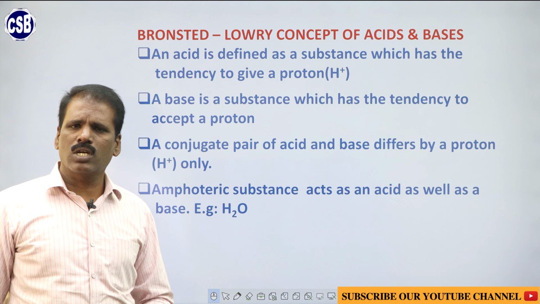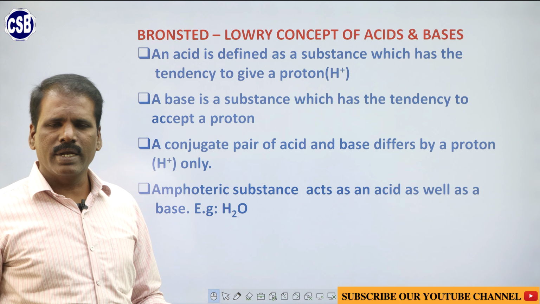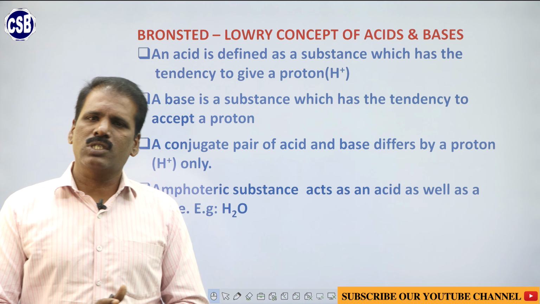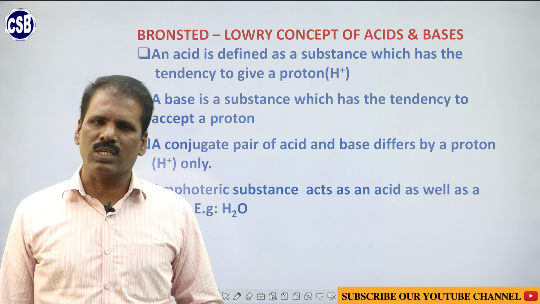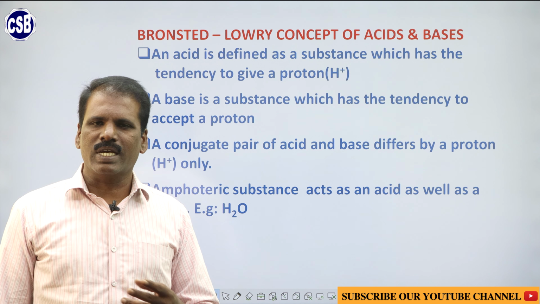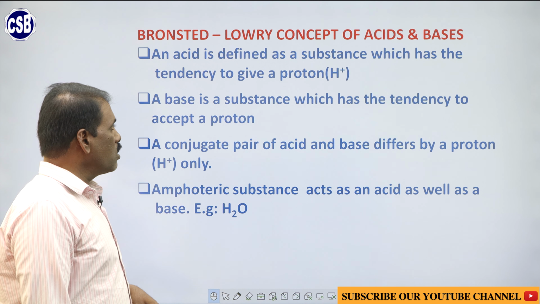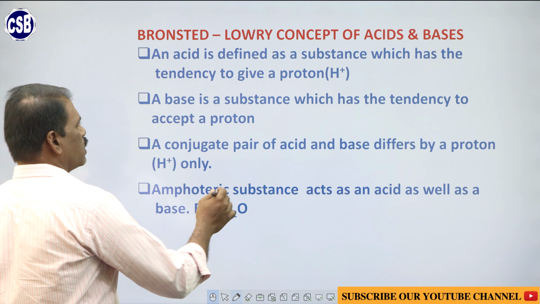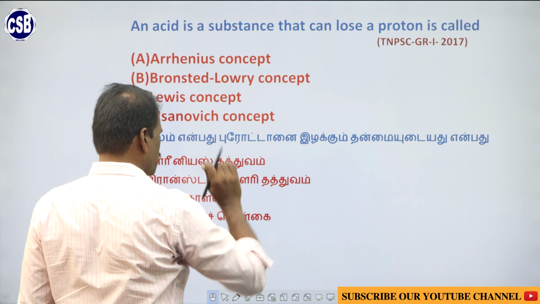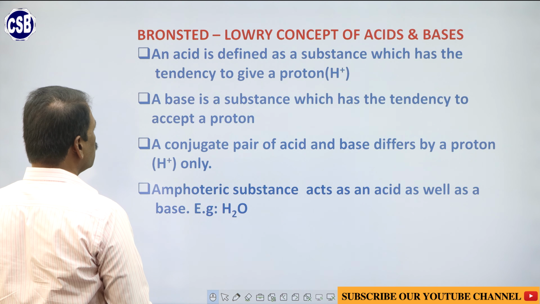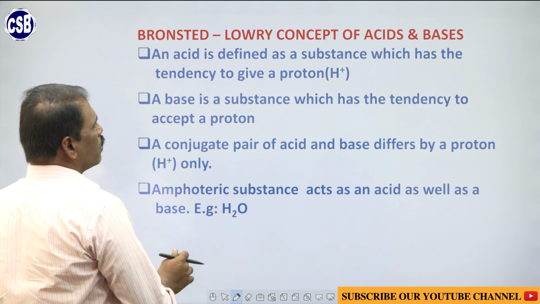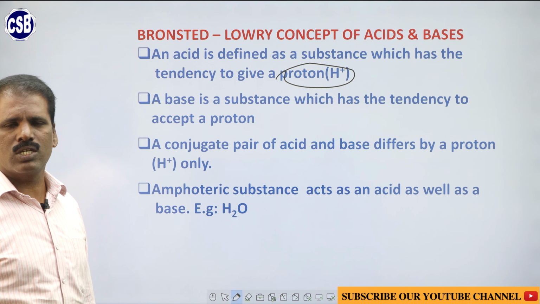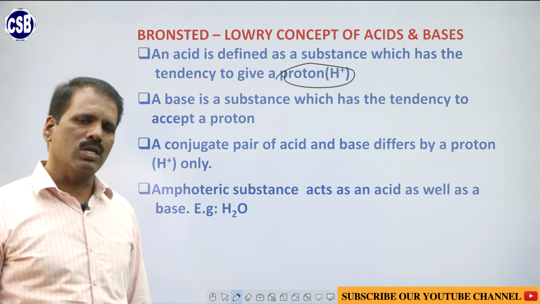The second one is Bronsted and Lowry. They modified the Arrhenius concept in terms of protons only. In this case the substances do not need to possess an OH minus ion to be a base. They put forth their concept like this: acids are defined as the substances which have the tendency to give out a proton. Proton means H plus ions. So, the substances that donate H plus ions are known as acids.